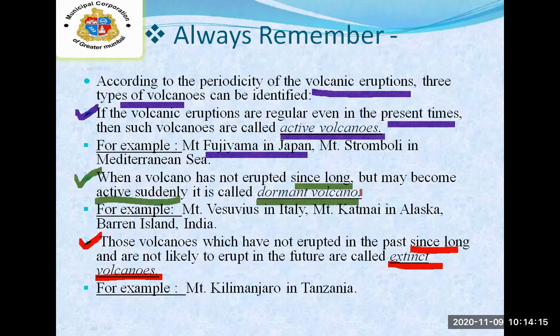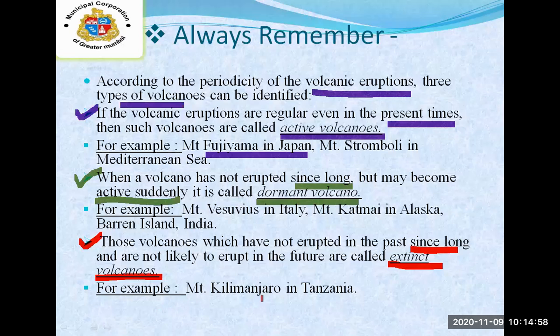See the second one. Since long back years, long back means past tense. In the past tense, the things which are already done. Here, when a volcano has not erupted for a long time, a dormant volcano, just relate it to the past tense. Then the third one, the volcanoes which are going to erupt in future due to the physical conditions of geography. That time you can say they are extinct volcanoes.